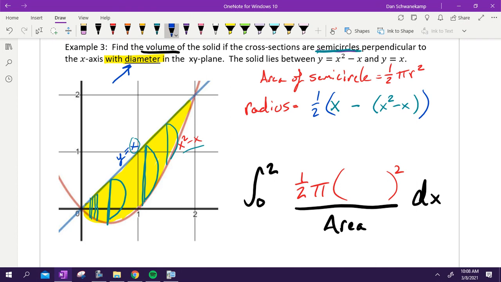Okay? This looks kind of ugly, so I'm going to clean it up. I'm going to distribute that negative. So it's 1/2. X, it's going to be minus a negative x. So that's going to become plus, 1/2. X plus another x is 2x. And then plus x squared. That is my radius, 1/2 2x plus x squared. There's a whole lot of parentheses there. A lot of places you could make a mistake. Type it into your calculator. See if you can get an answer.